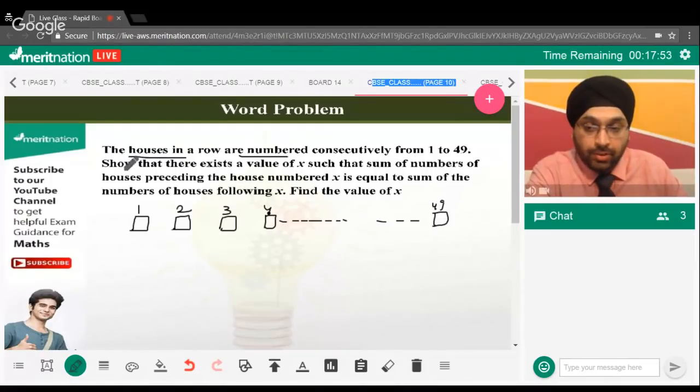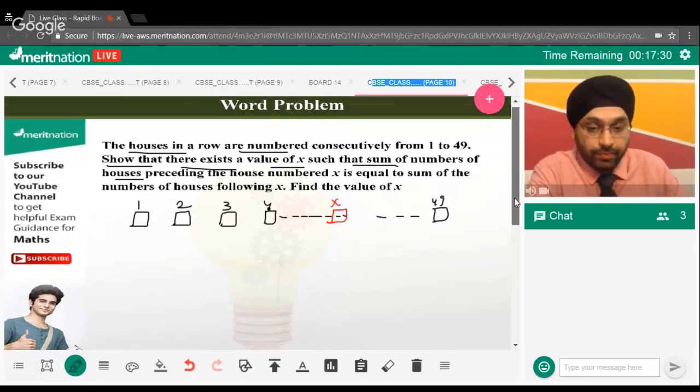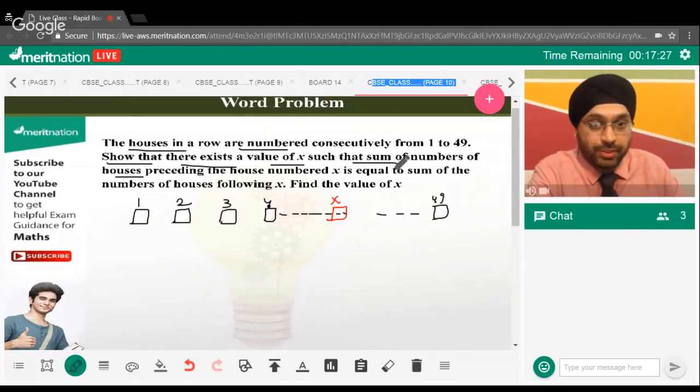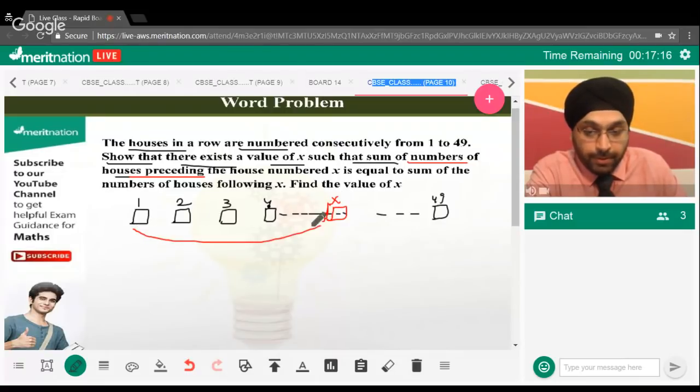Now we need to show that there exists a value of x such that the sum of the numbers of the houses preceding the house numbered x is equal to the sum of the numbers of houses following x. We need to find the value of x. Now guys, let's say we have a house in between. Let's say I don't know the number of this house. Let's say this is x. According to the question, the sum of the numbers of houses preceding the house numbered x means all the houses before x. So that will be the sum of x minus 1 terms.